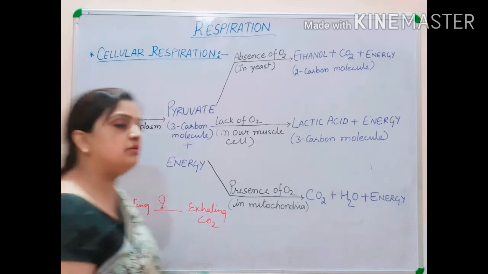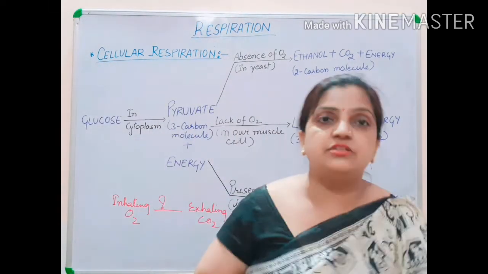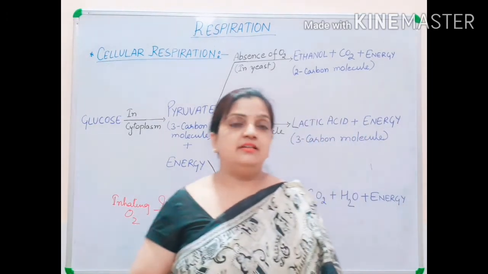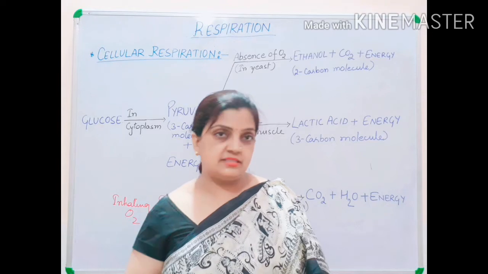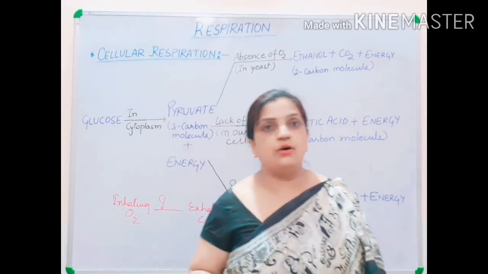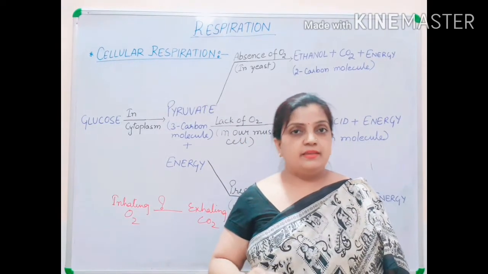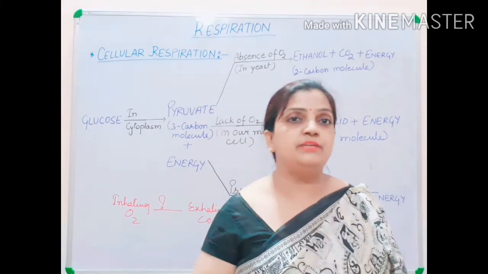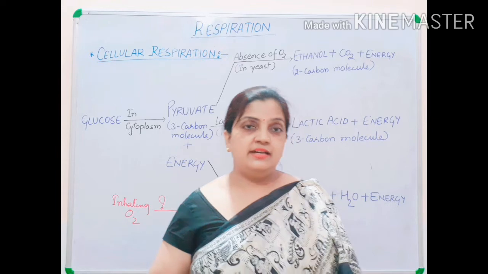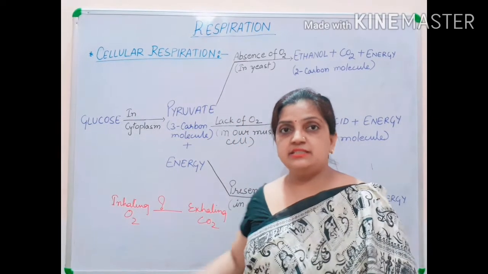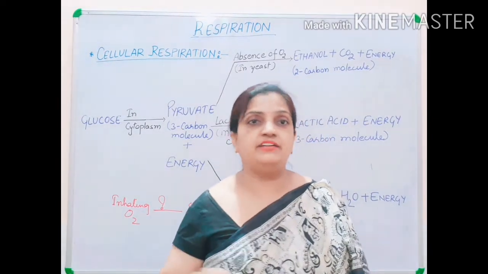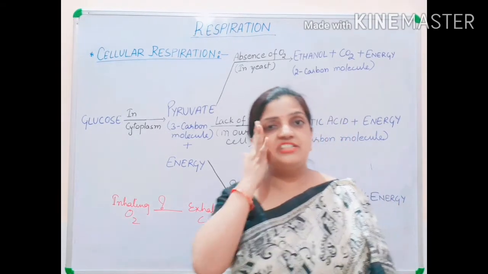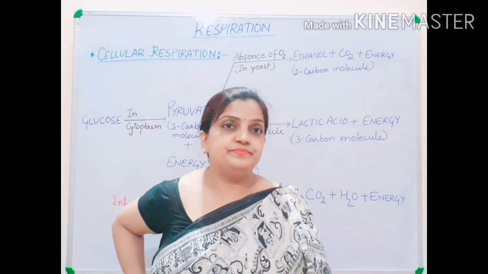Now children, you all know that during the inhalation process we are inhaling oxygen, and this oxygen enters inside the lungs, inside the air sacs or alveoli. You also know that the alveoli are surrounded by blood vessels. So this oxygen enters the blood vessels, and traveling through blood, it reaches the cells of the body.